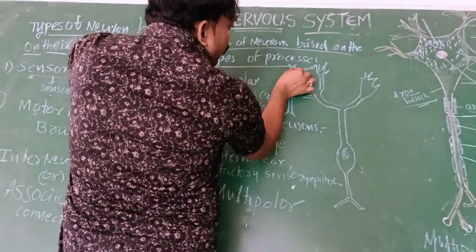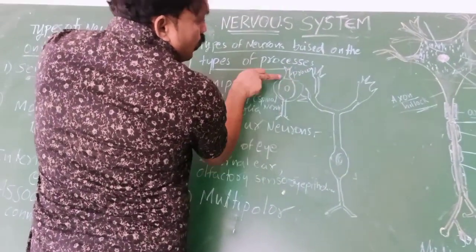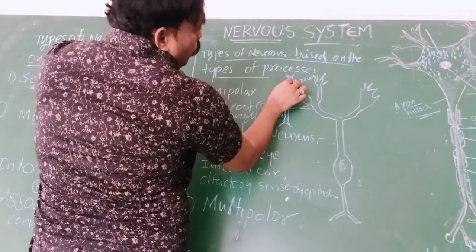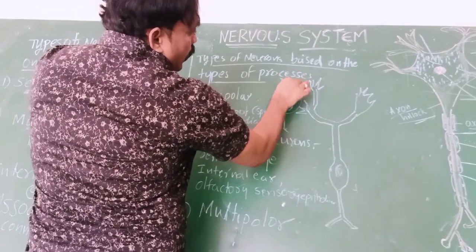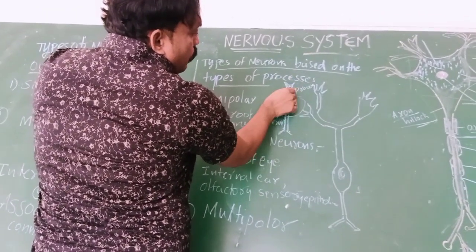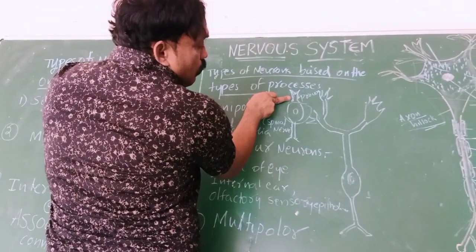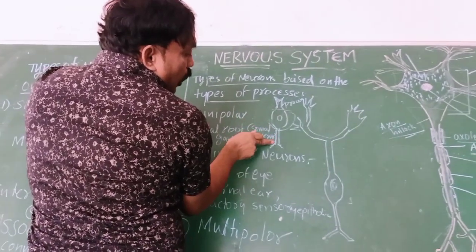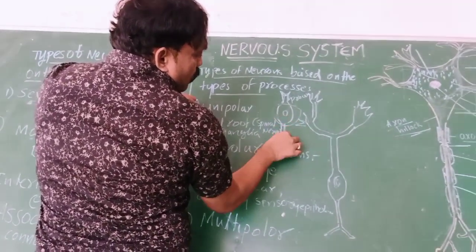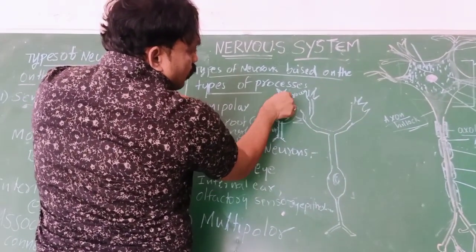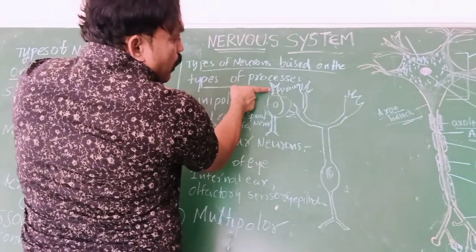It is connected with one process only. Try to observe keenly. It is connected with what? One process only. It is not branched. It is connected with only one branch, so that it looks like one axon connected with the cyton, one dendrite. One branch is there.